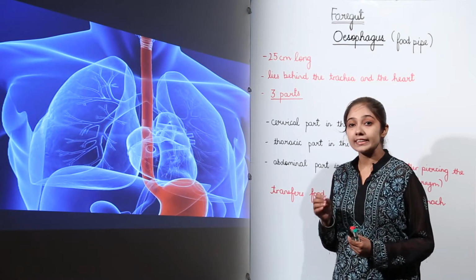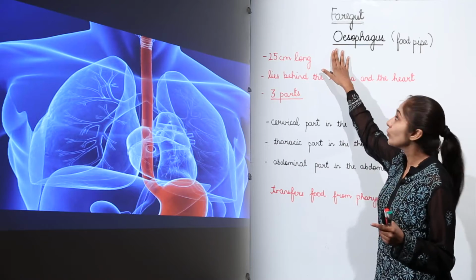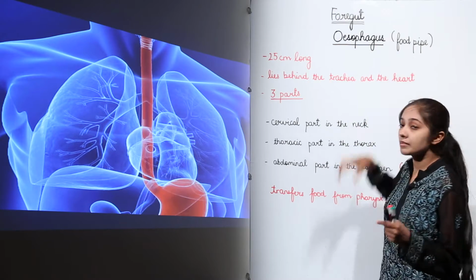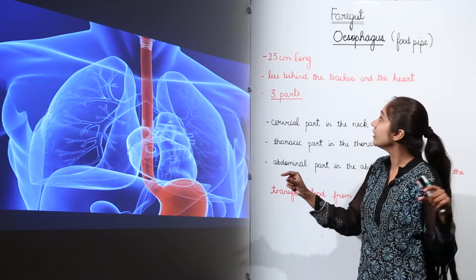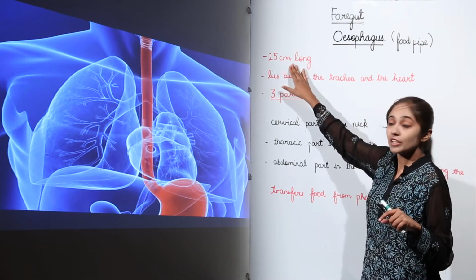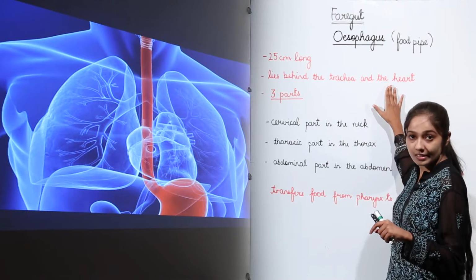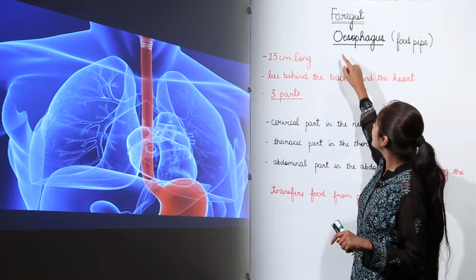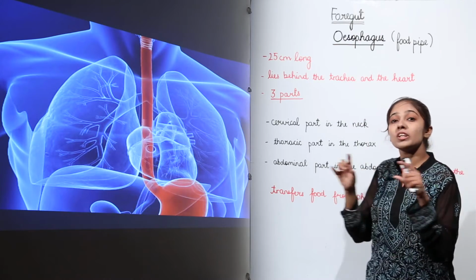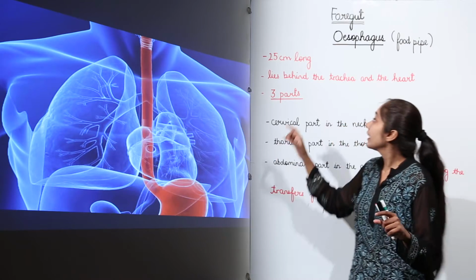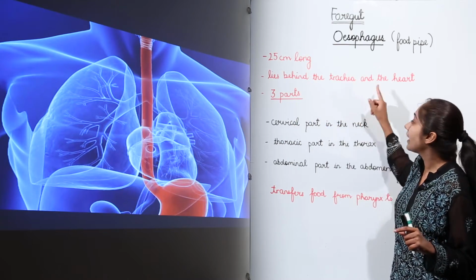Let's move on to the other part, that is the esophagus. Well, esophagus is also known as the food pipe. It is a muscular organ, you can say a tubular organ, a tube-like organ which is 25 centimeter long, and it lies behind the trachea and the heart, right. So, esophagus, which we also call as food pipe, is a tubular muscular organ. It is 25 centimeter long, which lies behind the trachea and the heart.